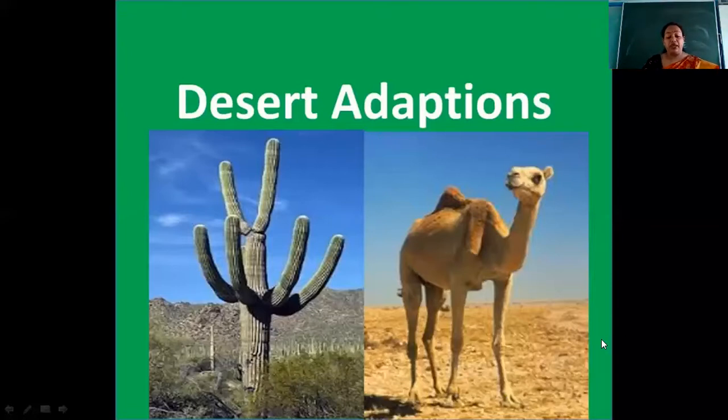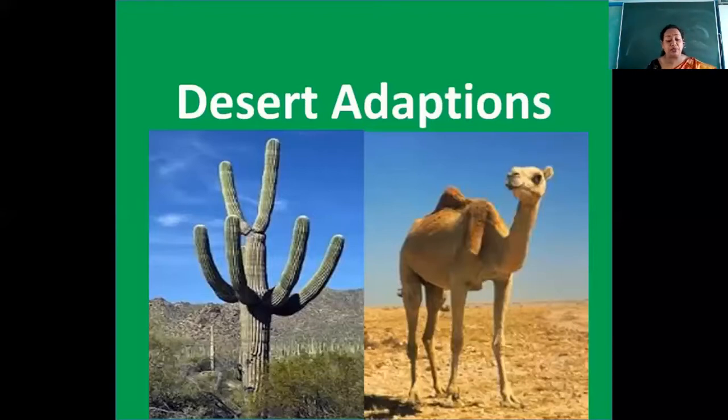Okay, so in this condition also, there are certain animals and plants which are able to cope up. They are able to survive. So these living organisms like cactus and camels have adapted to live in these environmental conditions in the xeric climate.